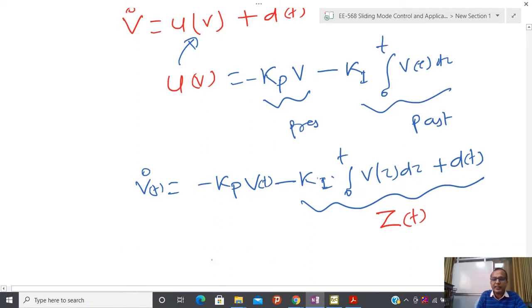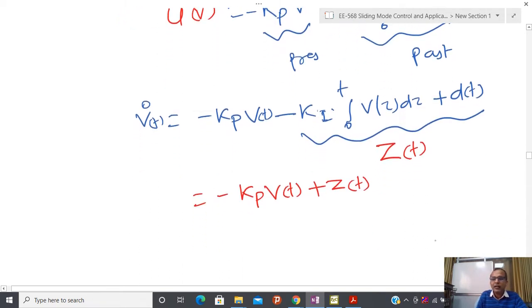So now I have minus Kp into V(t) plus z(t), and z(t) also contains the integral. Due to that reason I can write z dot(t), which is nothing but Ki and V(t), differentiation of integration, plus d dot(t).